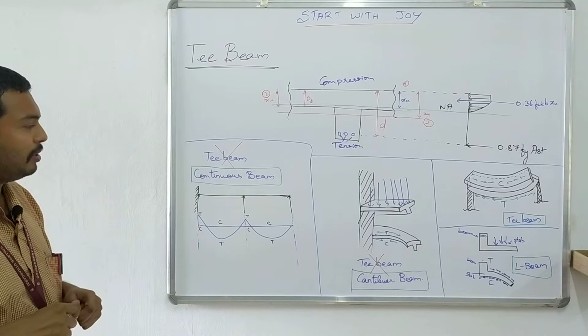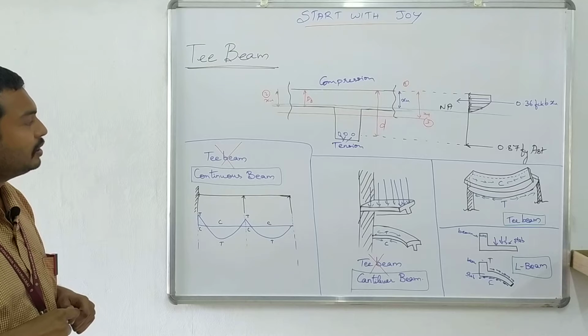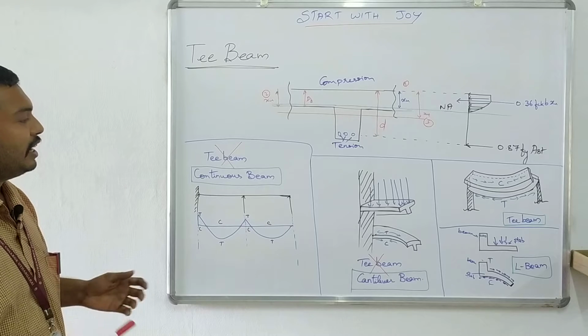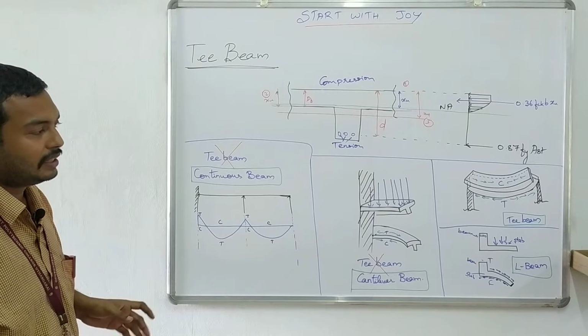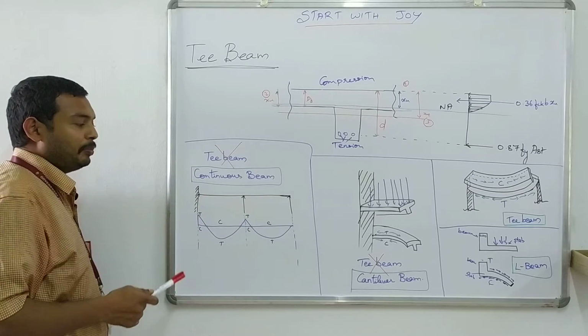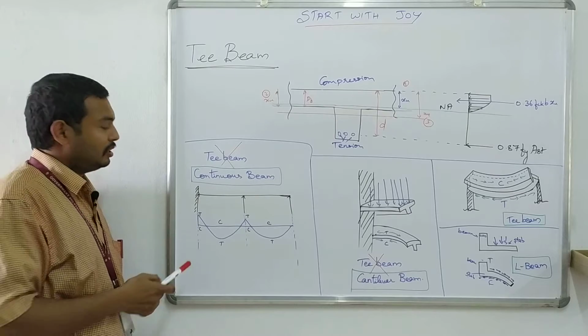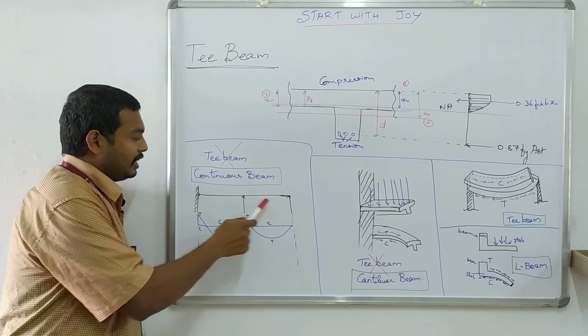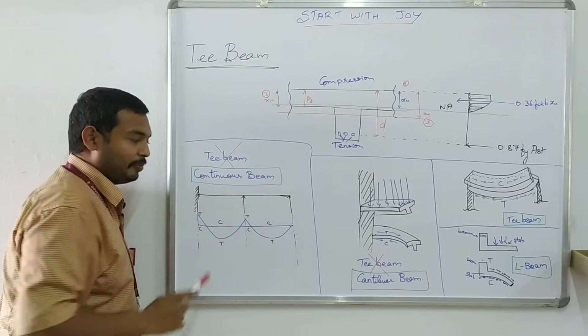And I would like to explain with a few examples which can be considered as T-beam and which cannot be considered as a T-beam. First one, if there is a continuous beam in a room, that is, in a room you are having a slab over there, 3 supports are there.